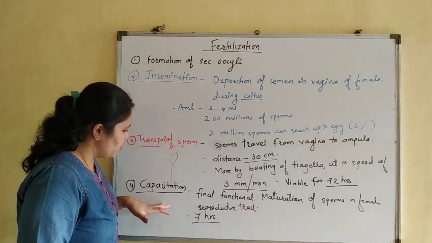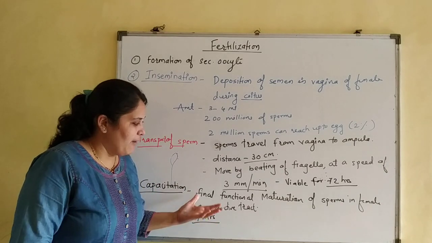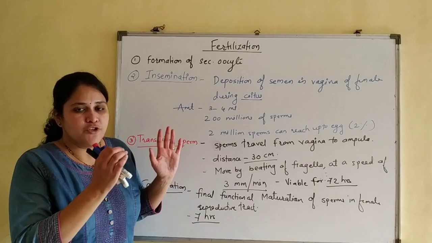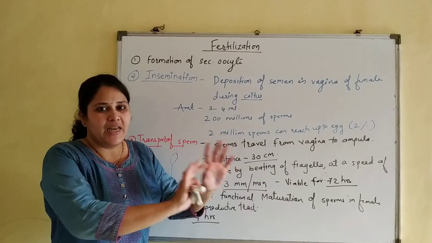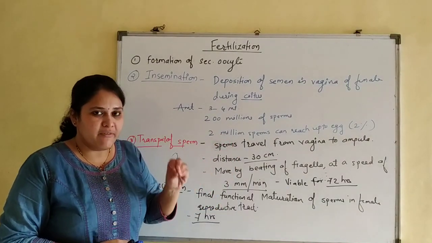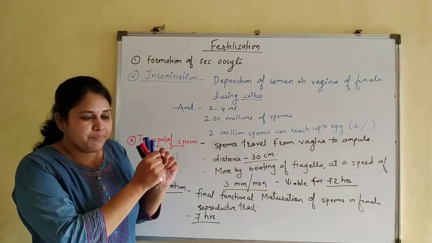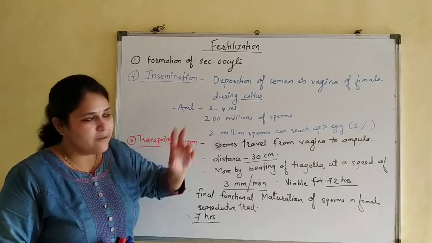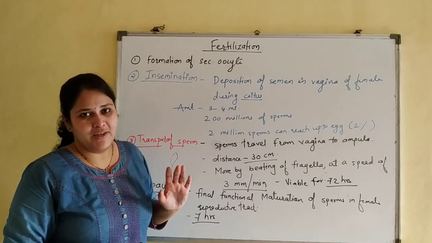So once they are transported, at the same time they undergo capacitation, which is the final functional maturation of sperm in the female reproductive tract. So full and final maturation takes place. Now the sperm is ready to fertilize the egg cell. Now after this we will see what type of events occur at the time of fertilization. The sperm is now fully mature and ready to fertilize the egg cell.